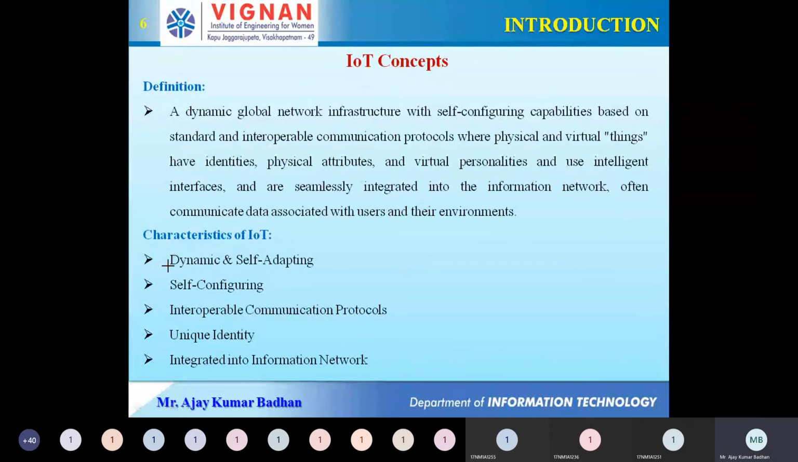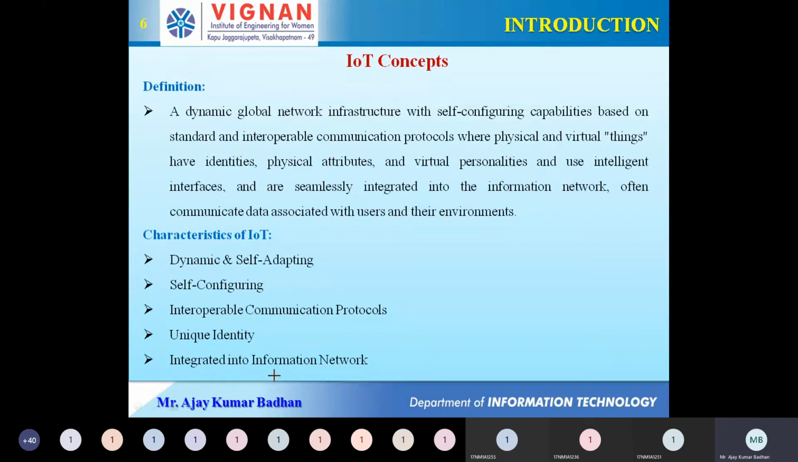The properties he is explaining here are dynamic and self-adapting. You're seeing this? This is nothing but your first part, dynamic global network infrastructure. That is what he means by dynamic and self-adapting. Self-configuring we already discussed here. Next we have interoperable communication protocols, which is the second line where we discussed protocols. Using protocols only can they configure themselves, and then every device will have a unique identity, and all these devices are actually connected to a network.